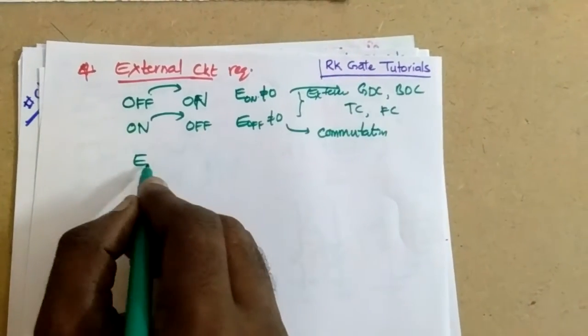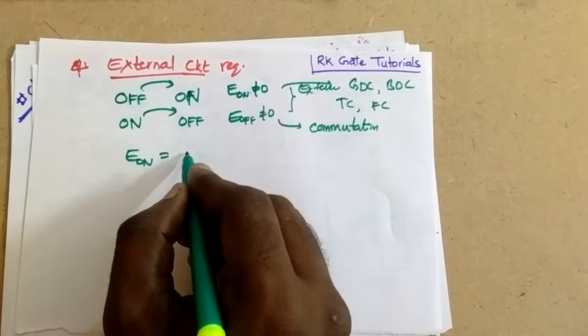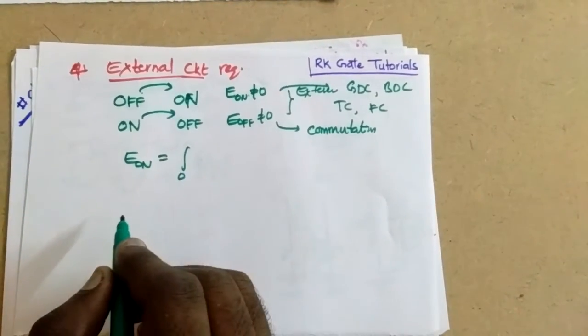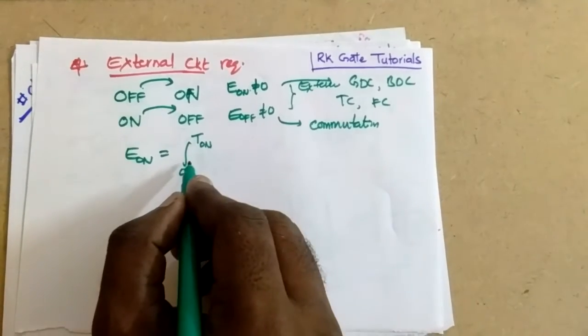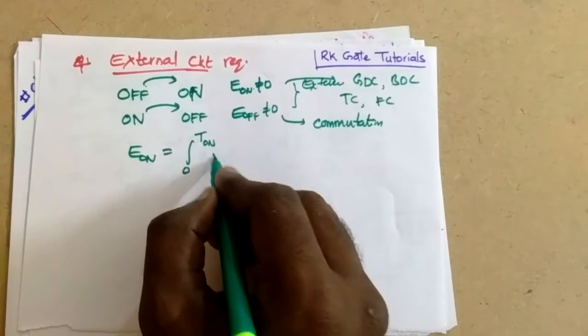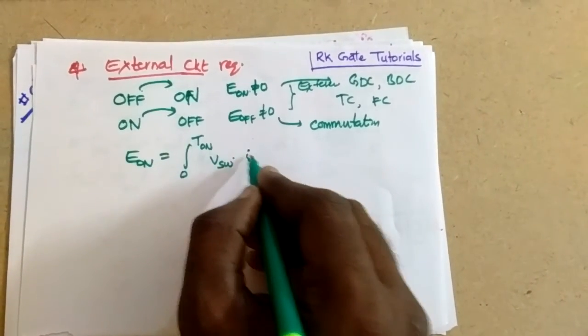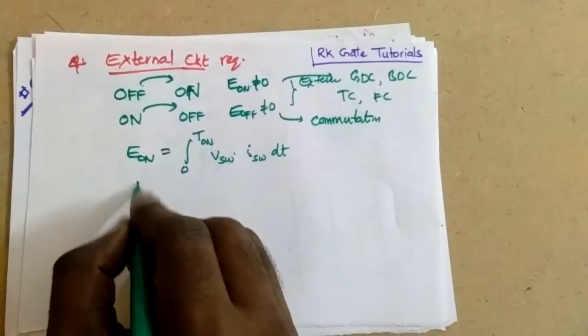Since there is a loss of energy during the on and off positions, it is most important to find it. What will be the energy lost during turn on? E on is equal to the integral from 0 to T on, where T on is the time period, of the voltage across the switch times the current across the switch dt. This is the formula for the energy during the on position.